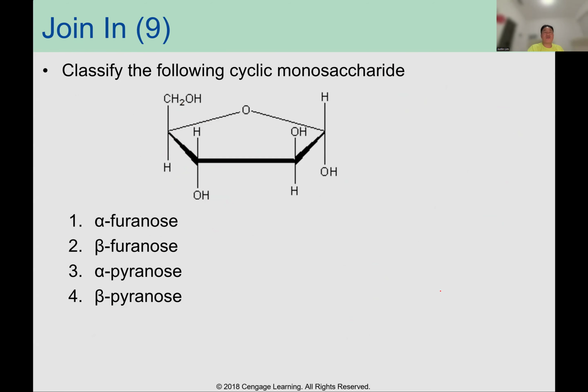Let's classify the following cyclic monosaccharide. Let's focus on the anomeric carbon. You can see the OH group pointing down. That's alpha, right? And how many members in the ring? One, two, three, four, five-membered ring. That's alpha furanose.